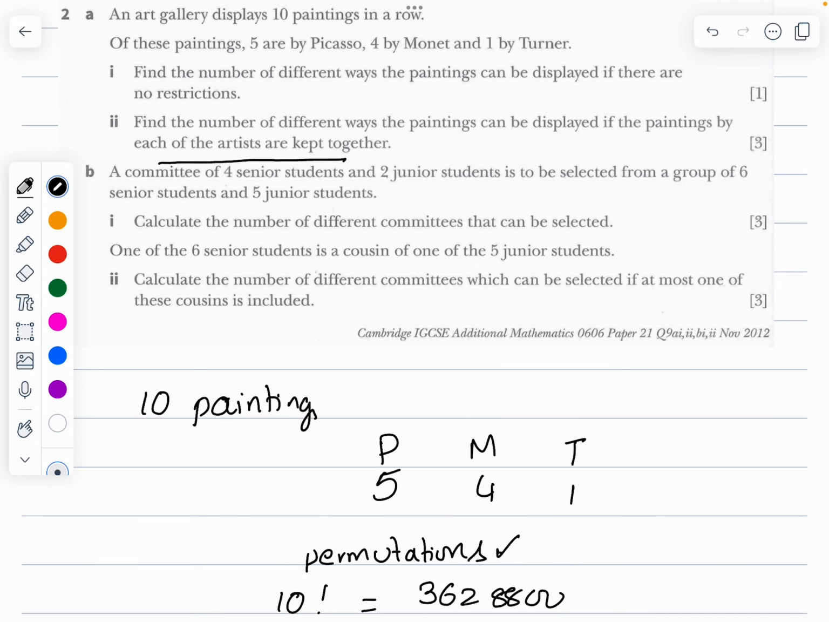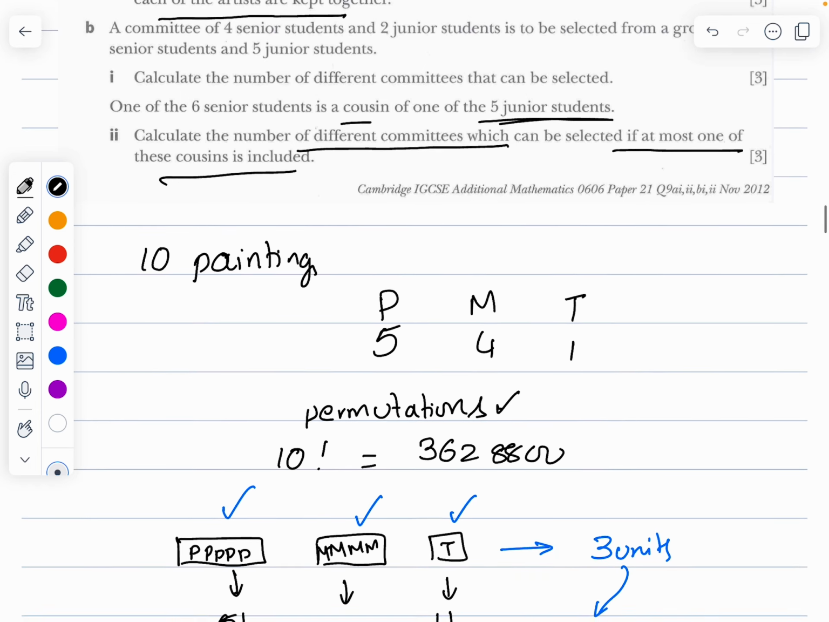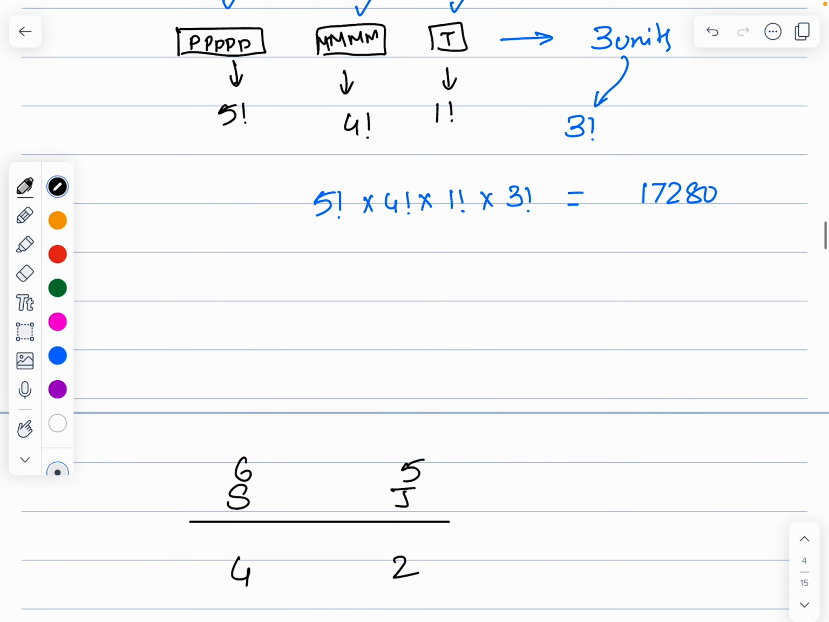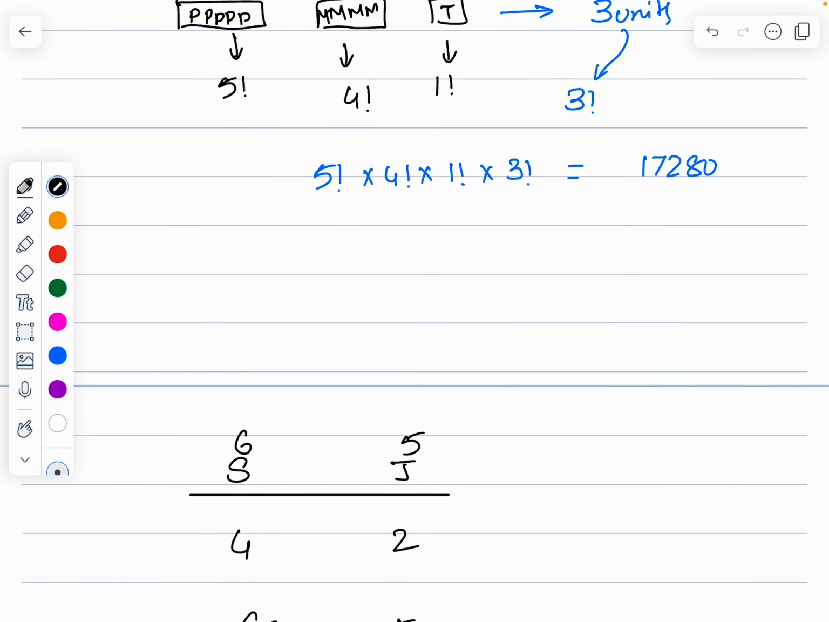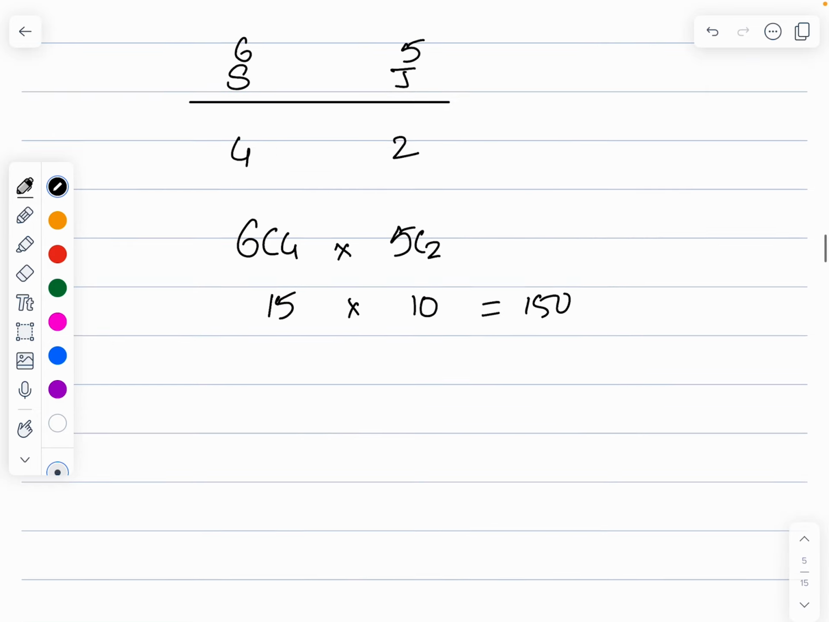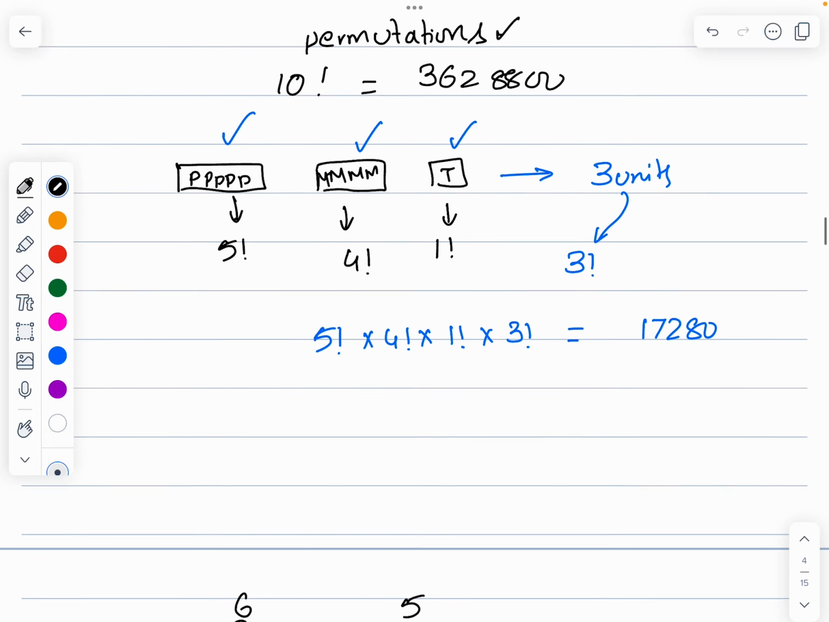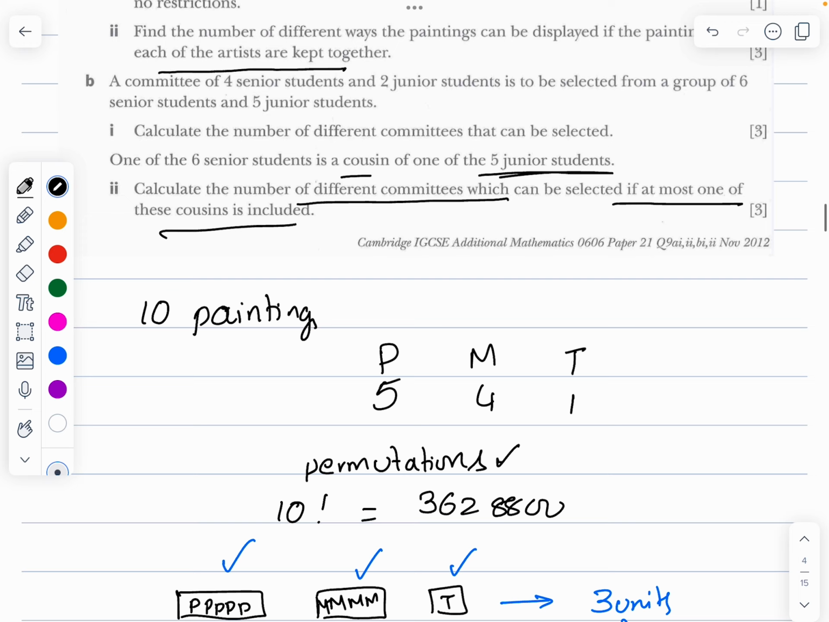Of the 6 senior students, one is a cousin of one of the 5 junior students. Calculate the number of different committees which can be selected if at most one of the cousins is included. So therefore what should I be doing? I should be seeing that only one of the cousins is included. Not at least one, but at most, maximum, one of the cousins is included.